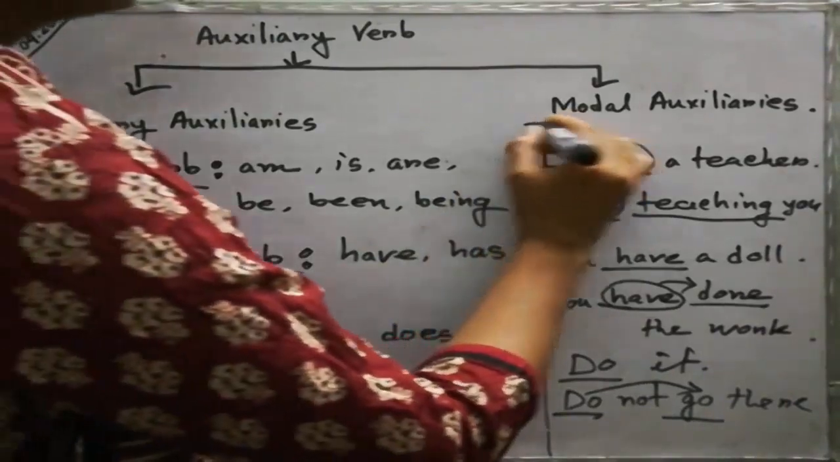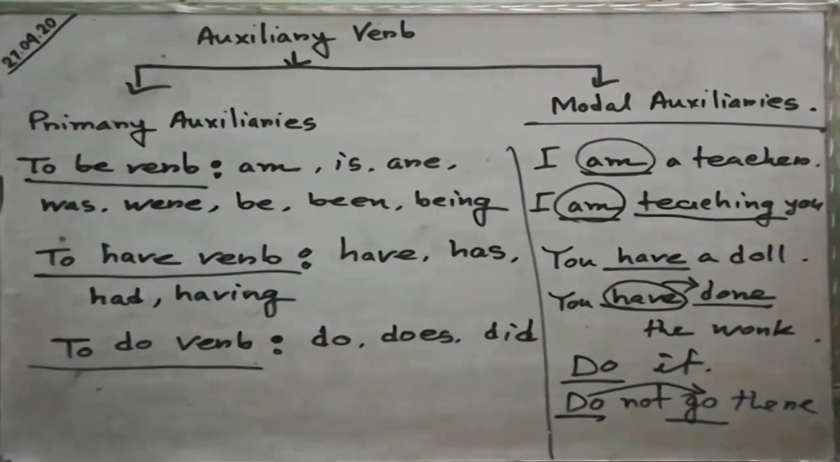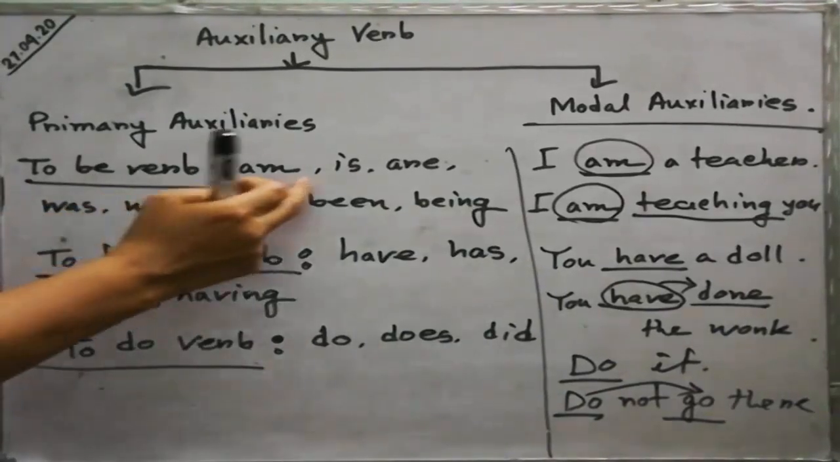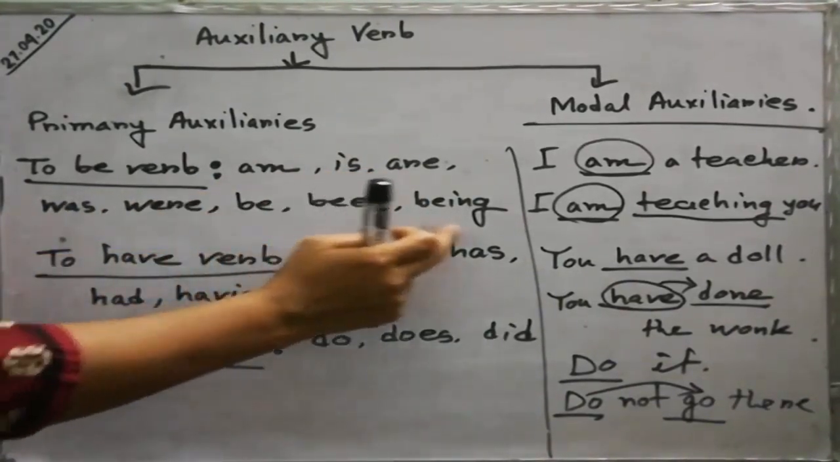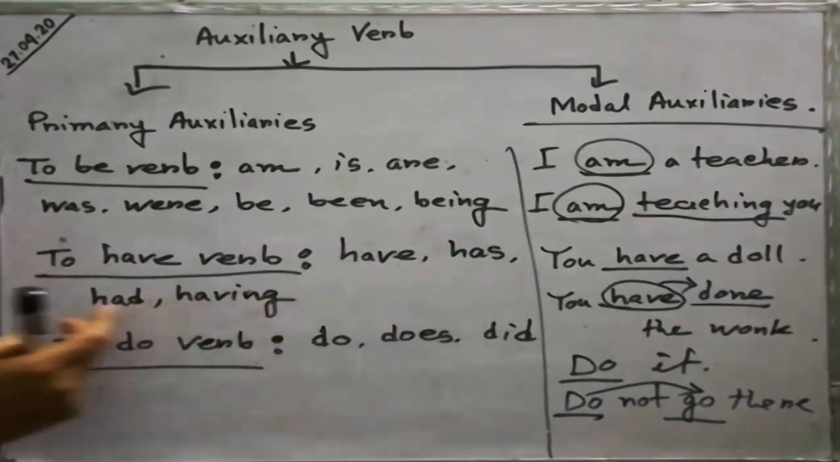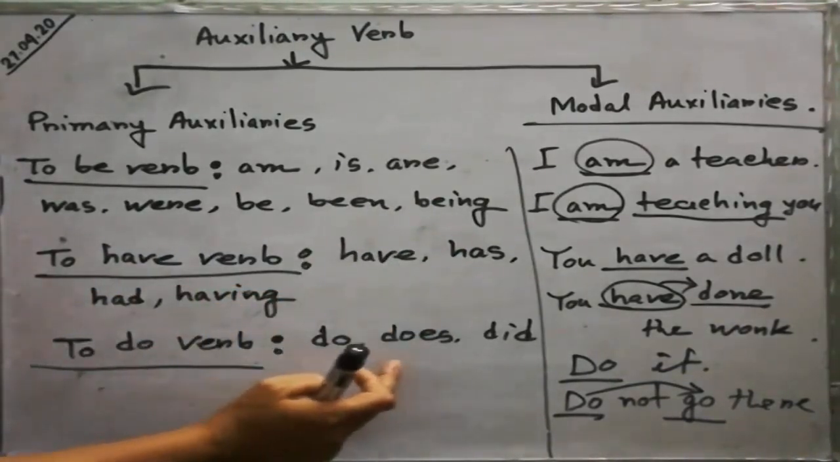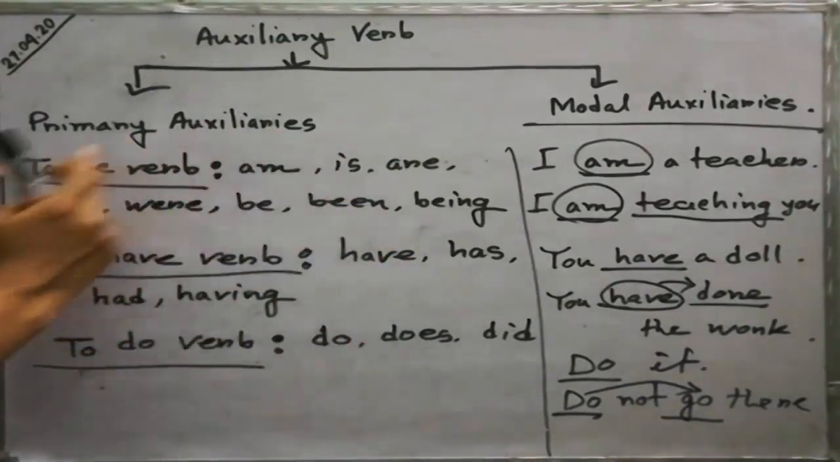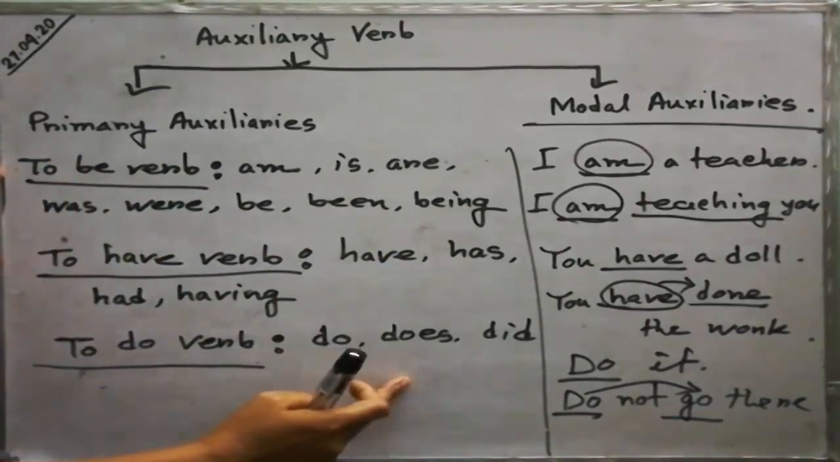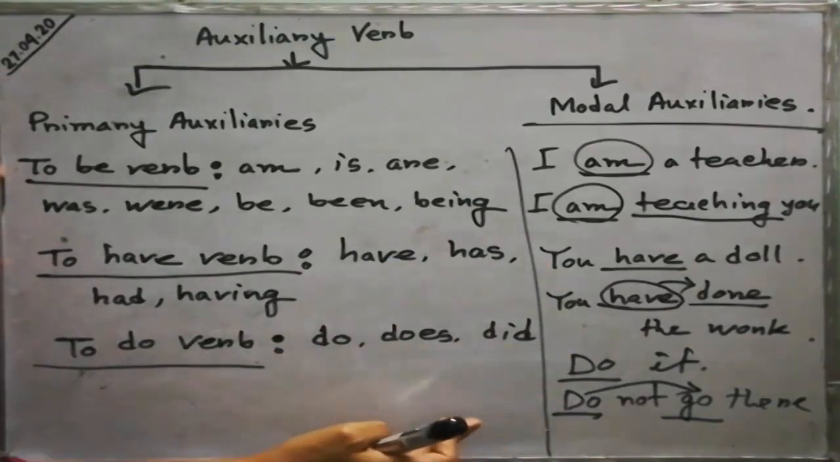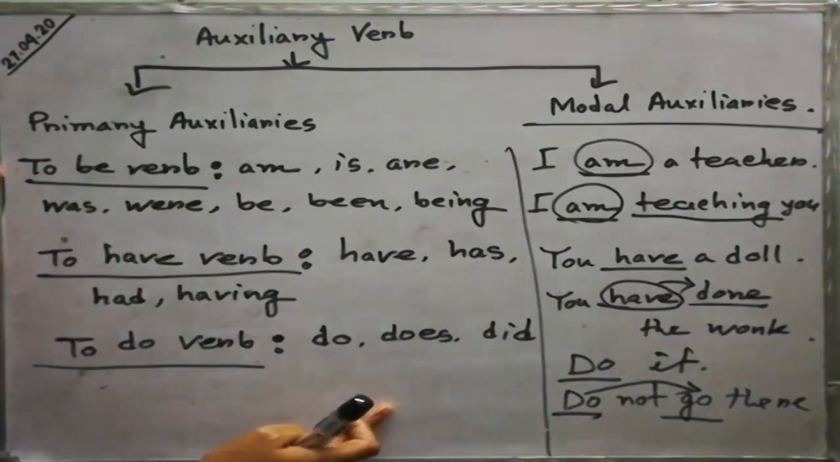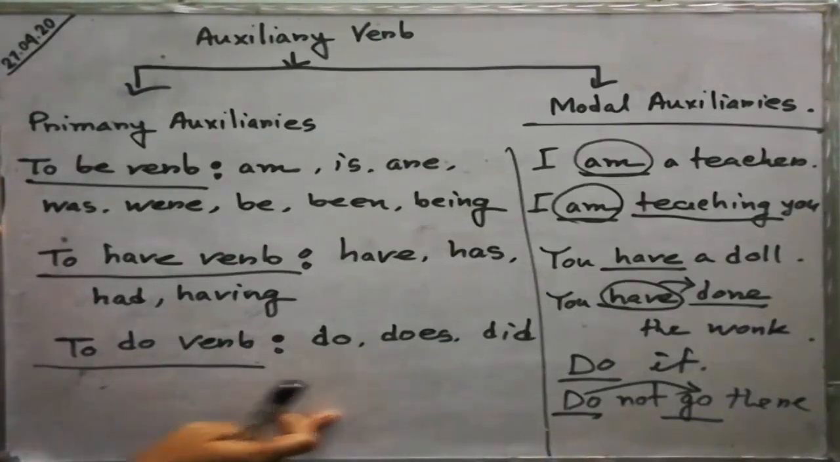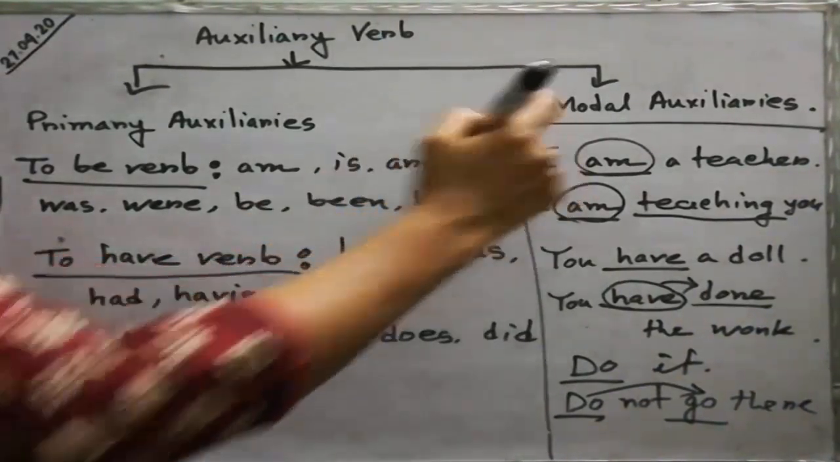Now we will see modal auxiliaries. Okay, again I am telling you: the to be verb, that is am, is, are, was, were, be, been, being. The to have verb, that is have, has, had, having. The to do verb, that is do, does, did. All are primary auxiliaries. If you find those in sentences with other principal verbs, then you will find them as auxiliary verbs. If they are used in a sentence alone or independently, then they must be principal verbs. Okay. Now we see modal auxiliaries.